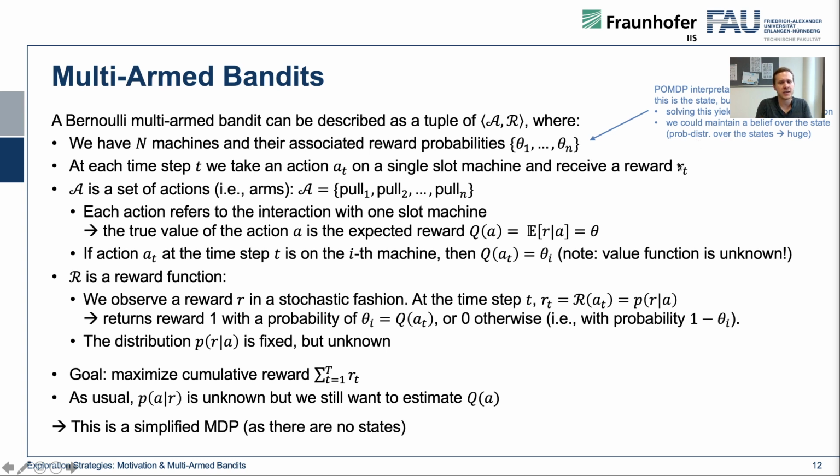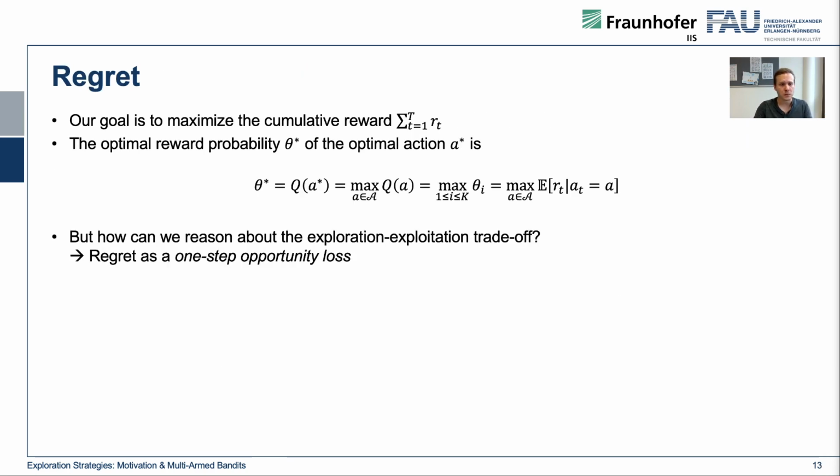So now the question is, if we have some exploration strategy that takes these arms and tries to uncover the reward probabilities, how can we measure the goodness of such an exploration algorithm? In order to measure the goodness of such an exploration algorithm, we come up with the formulation of a so-called regret, which is the difference between the optimal policy at time step t and our suboptimally used action A_t that we took at this place. So let's formalize this a little bit. The regret is something that we will resort to a lot.